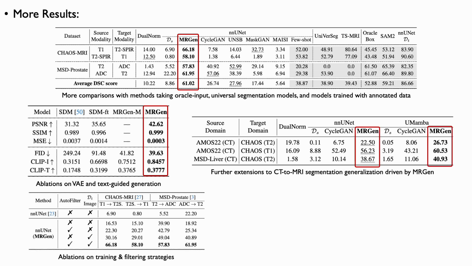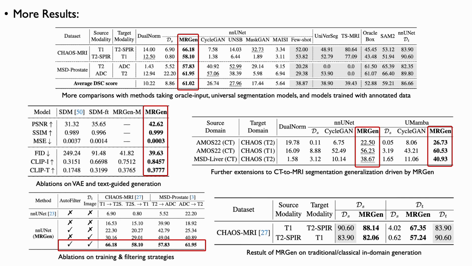We additionally show that incorporating unlabeled target domain images during training and applying a SAM2-based filtering strategy both yield performance gains. Finally, beyond the more challenging cross-modality setting aimed at underrepresented modalities, MRGen is also effective for conventional in-domain generation. Specifically, segmentation models trained solely on MRGen-generated data achieve performance comparable to their fully supervised counterparts, while MRGen also facilitates the generalization of NNUNet to other modalities.